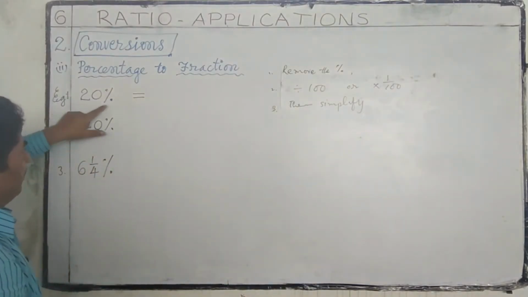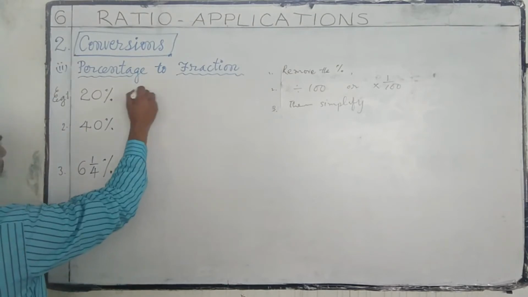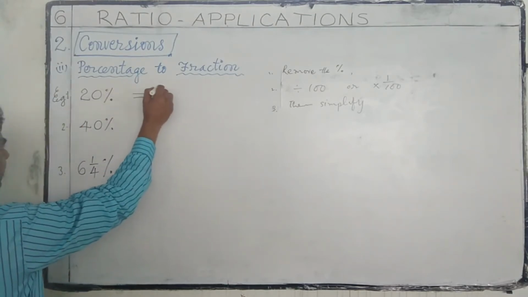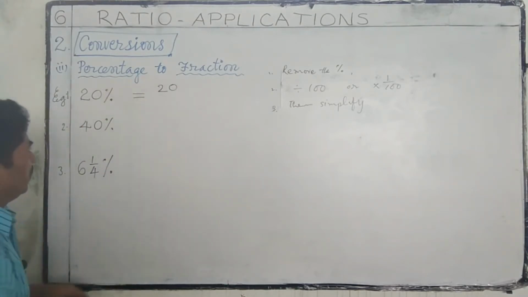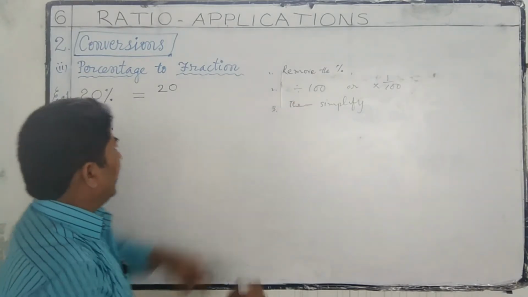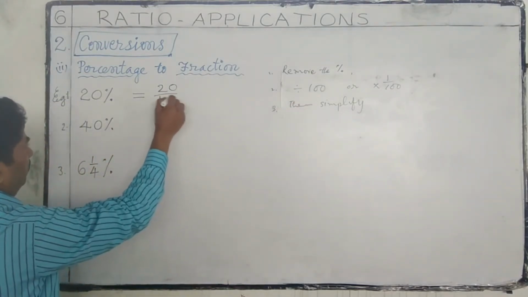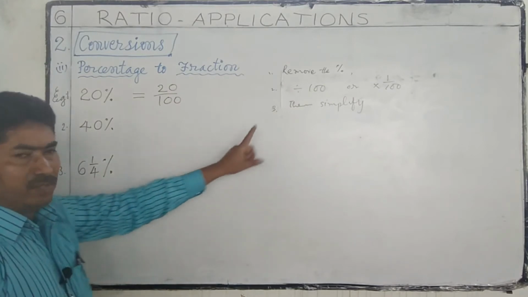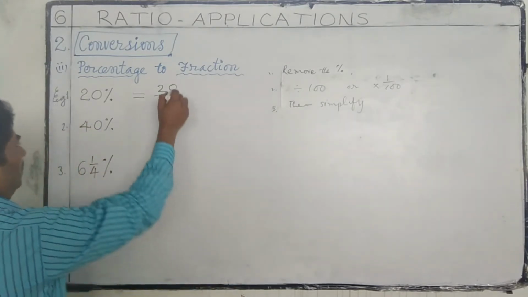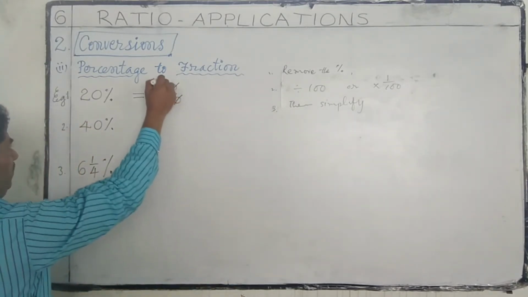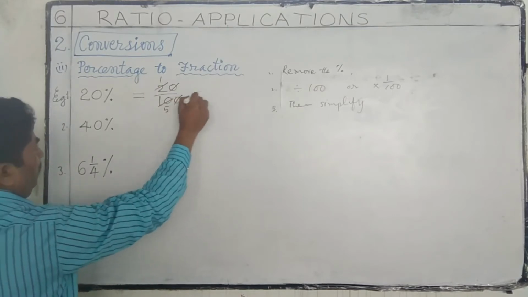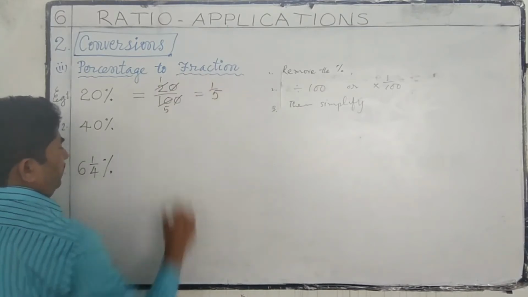First, 20% is equal to, first remove the percentage sign. We write 20 only. Divide it by 100. Then simplify. 0 0 gets cancelled. 2 ones are 2, 2 5s are 10. 1 by 5.